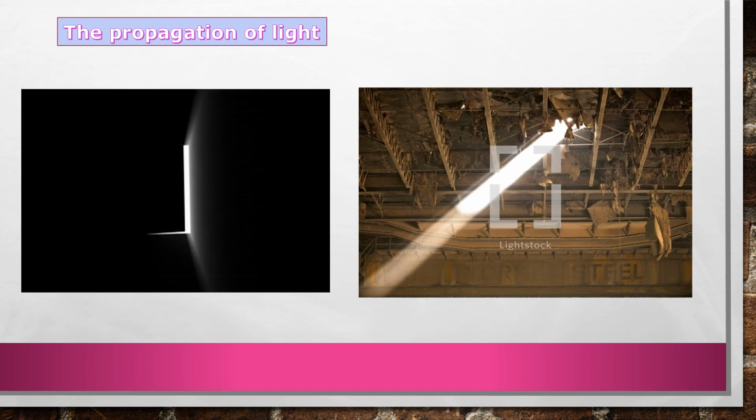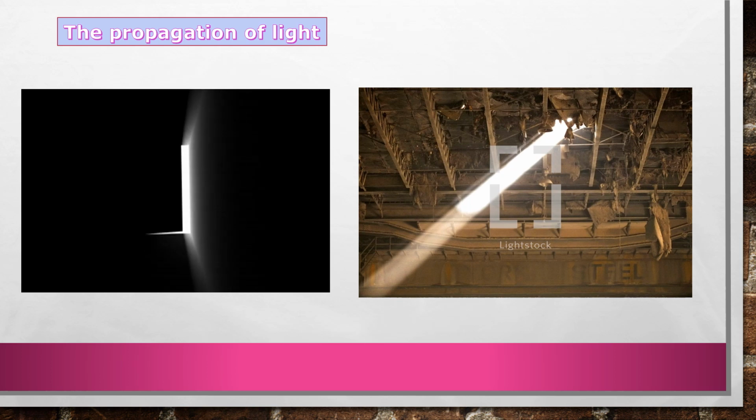Now, the next topic is the propagation of light. You may have seen in the afternoon rays of light entering through a slit in a door or a small hole in the roof. As these rays of light from the slit or the hole move towards the floor, the dust particles in their way are seen clearly.